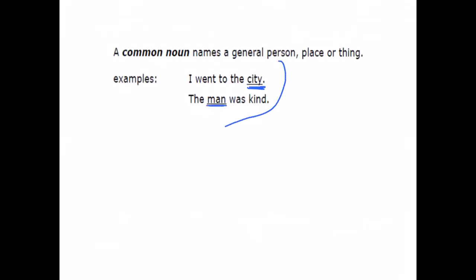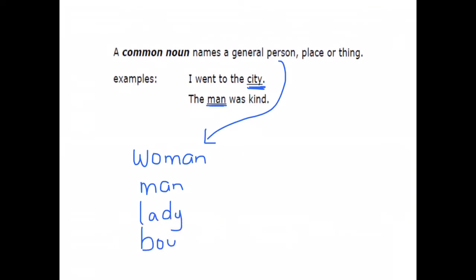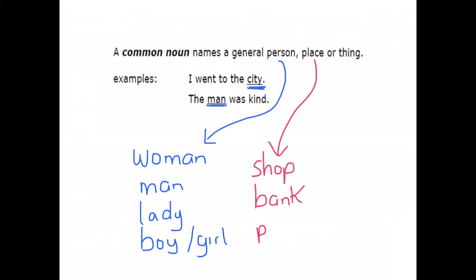So we think of a general person, we can have woman, man, lady, boy, girl, and so on. We think of a general place, you can have a shop, a bank, post office, and so on.